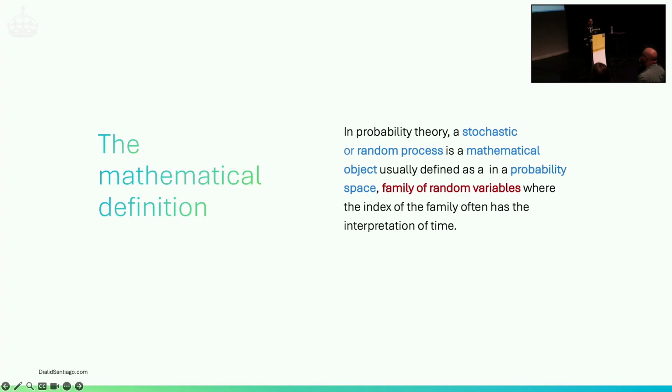However, the mathematical definition, yes, this is it, and it's a bit dry, isn't it? Yes, a couple of fancy words there, but most importantly, here we can see it's a family of random variables. Here we have the uncertainty part that we were discussing, and they have an index which is usually interpreted as time. We observe with a certain frequency, like weekly, daily, hourly. That's the idea.